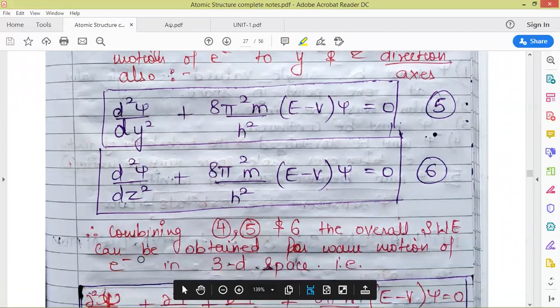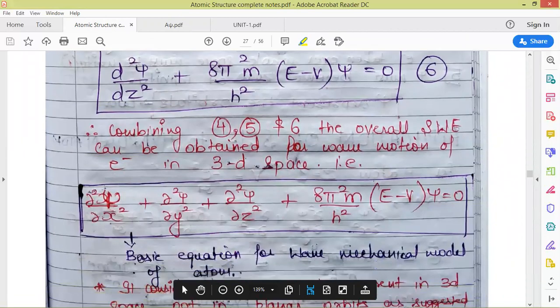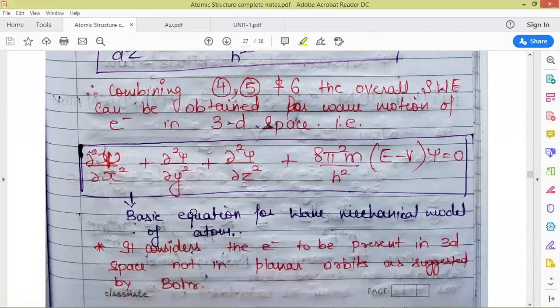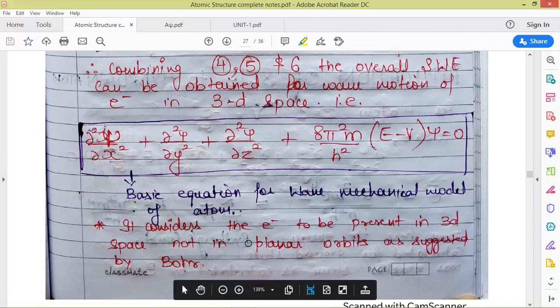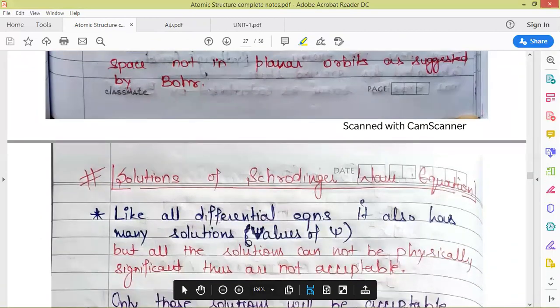If we combine these equations for the 3-dimensional space, then we'll get the Schrodinger wave equation. So this was the derivation for the Schrodinger wave equation. This is the basic equation for the wave mechanical model of the atom. It considers the electron to be present in 3-dimensional space, not in planar orbits as suggested by Bohr. This we have already discussed.